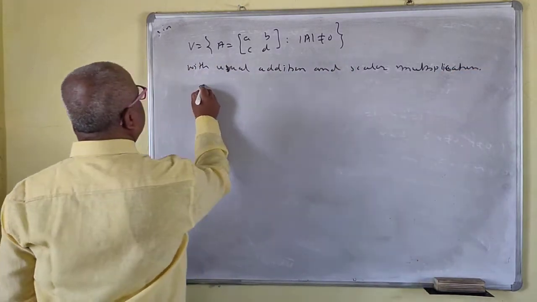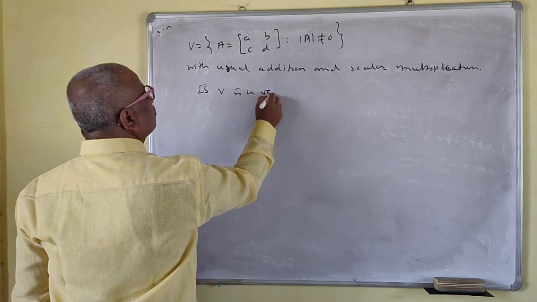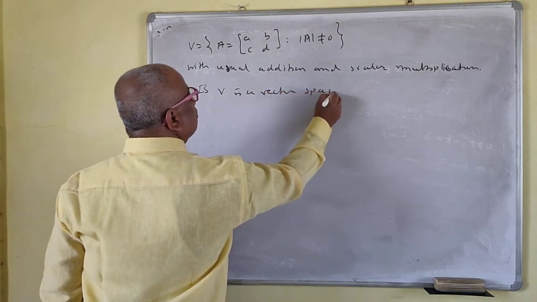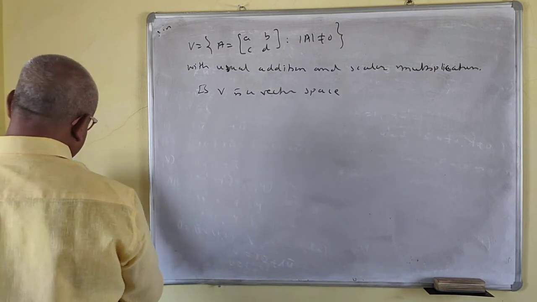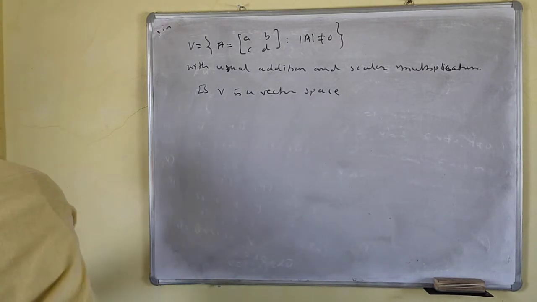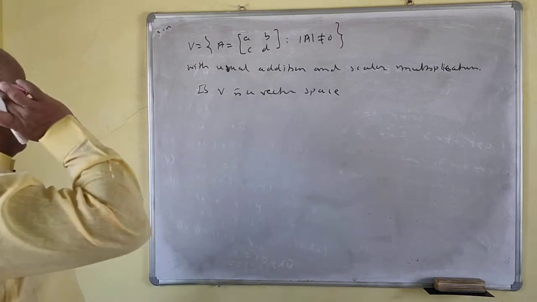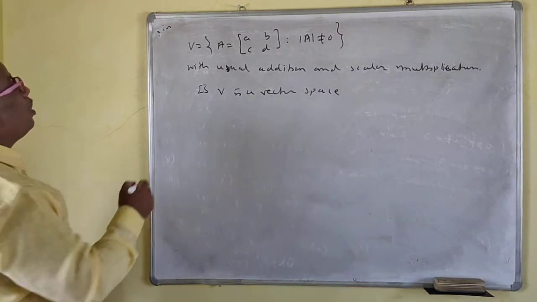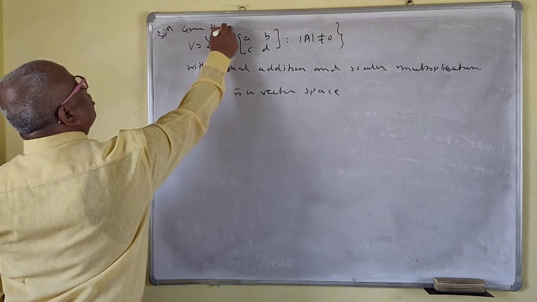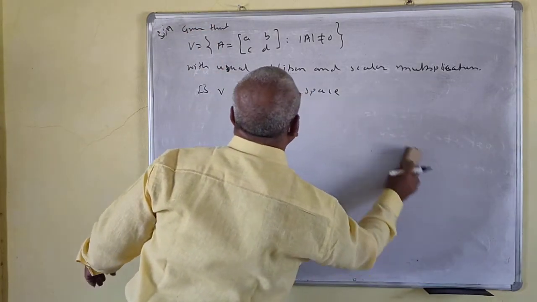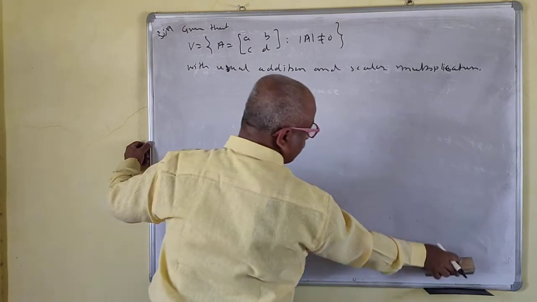Is V a vector space? This is very important now. Okay, solution. Given that determinant is not equal to 0.